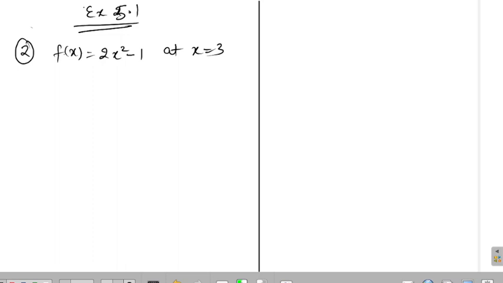Minus 1. Okay. So for me this is the graph of the function 2x squared minus 1. Everybody else please check it. Draw the graph and then tell me in chat box. Gayatri can't see the screen. Everybody else can see the screen. Yes, sir. So now the screen is visible. Those who are facing problems can leave the class and join again. Okay. Everybody quickly draw the graph of 2x squared minus 1.